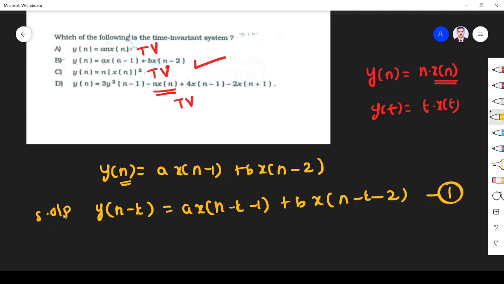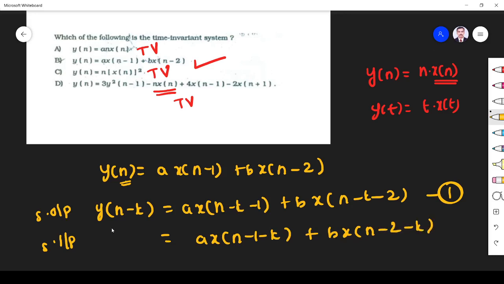Now we have to shift the input. Input shifting means a into x of n minus 1. Here x is the input that you shift by k, so n minus k, plus b into x of n minus 2, where the input is shifted by n minus k. So you write that as y of n comma k.